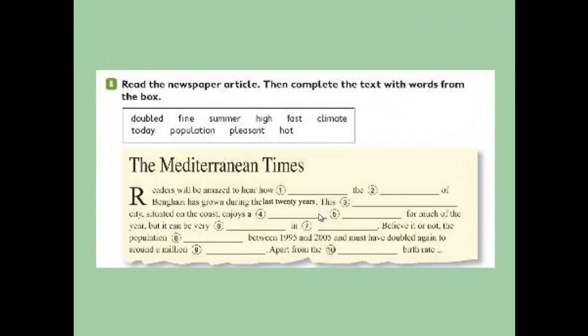Let's do exercise number E, the following one. Read the newspaper article. Here we have an article. We have to read it, and after that we want to put these words from the box in the correct space. Read the newspaper article, then complete the text with words from the box: doubled, fine, summer, high, fast, climate, today, population, pleasant, and hot.